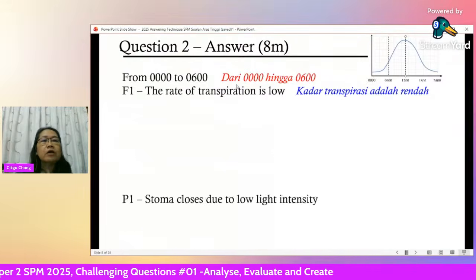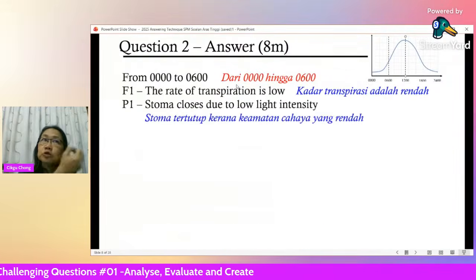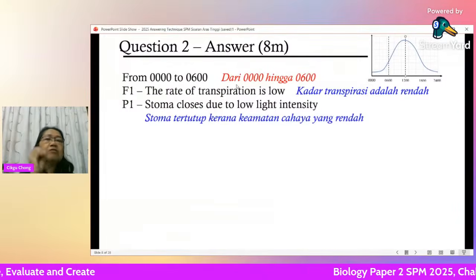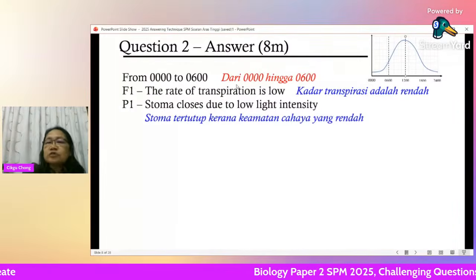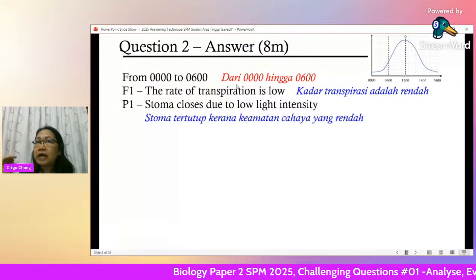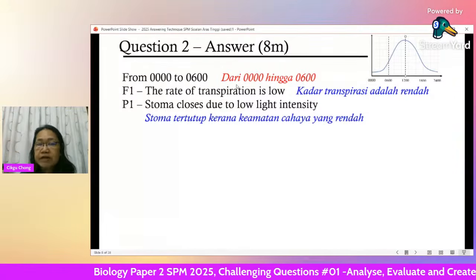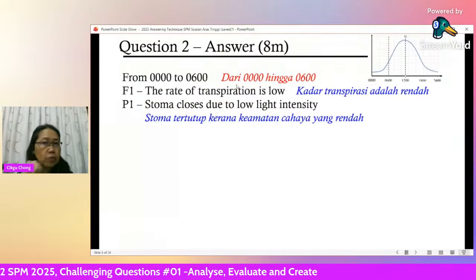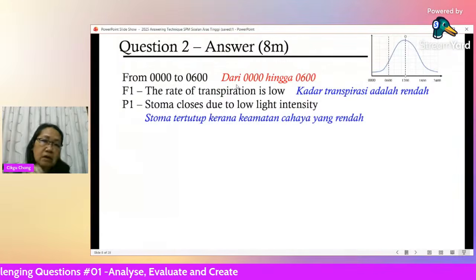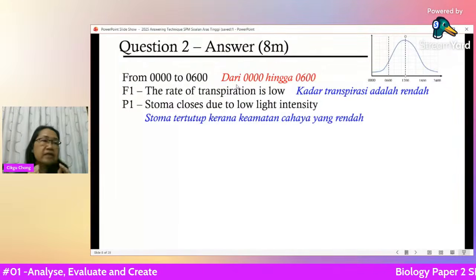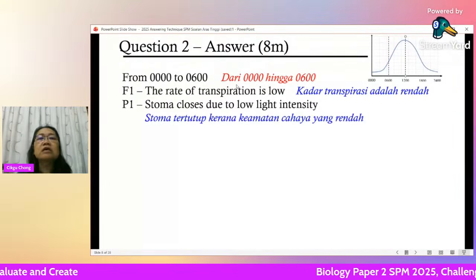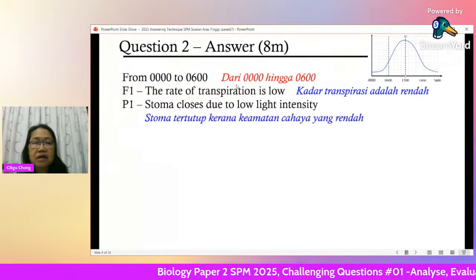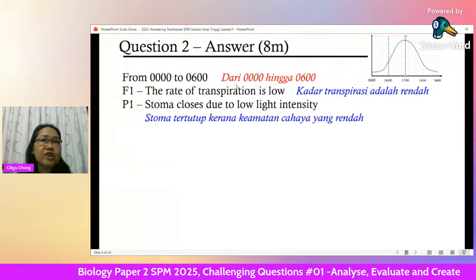Now you have to relate that to stoma, the size of your stoma, not just talking about transpiration, because the question asks you to relate that to the opening and closing of stomata. So first point, stoma closes. That's why the rate of transpiration is low: because stoma closes. And why does the stoma close at this time? Because of low light intensity. This is at night, midnight, even until 6 o'clock it is very dark.